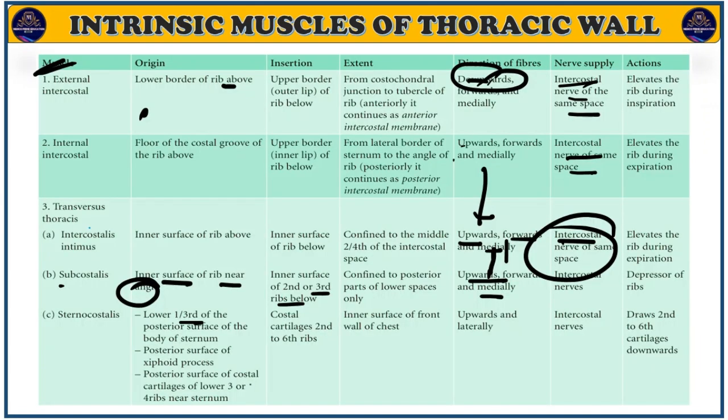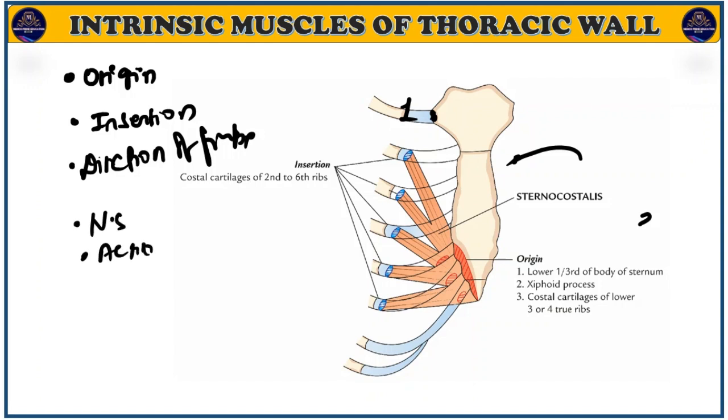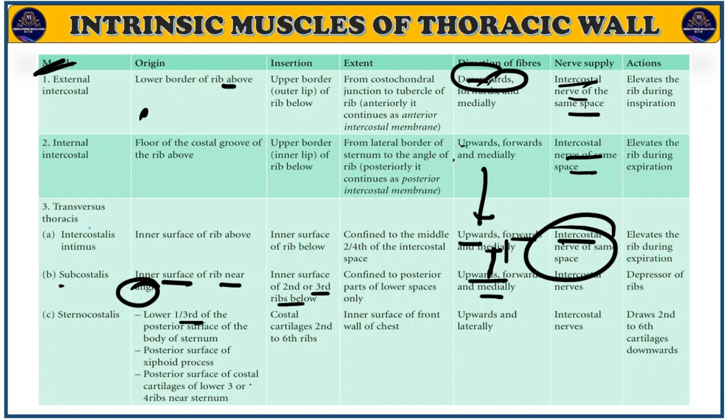After that, what do we have to write down? Insertion. If you are able to learn the extent, it's good, but not much important. And after that, the direction of fiber, and the last point is the nerve supply and action. Okay, I have forgotten the action. Well, I have to discuss it also.